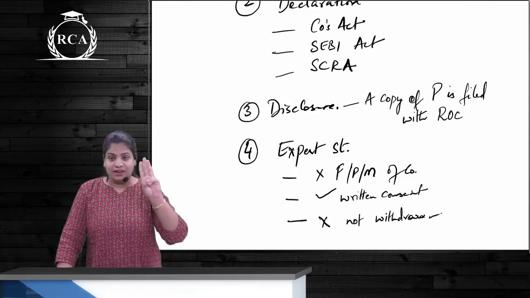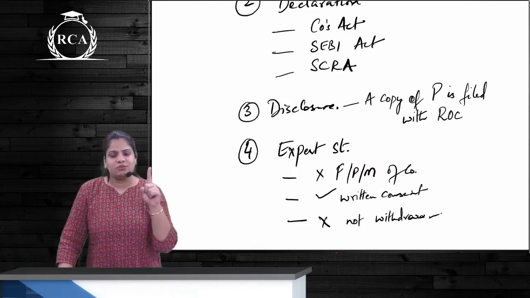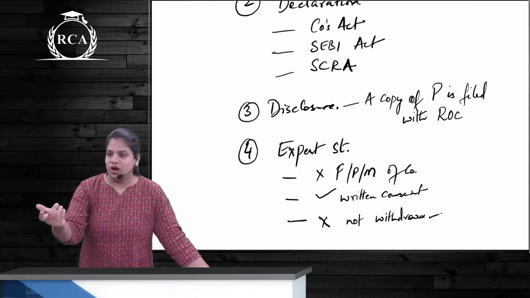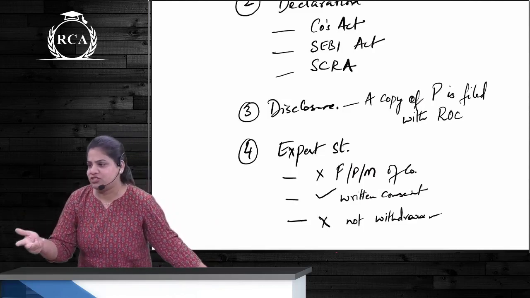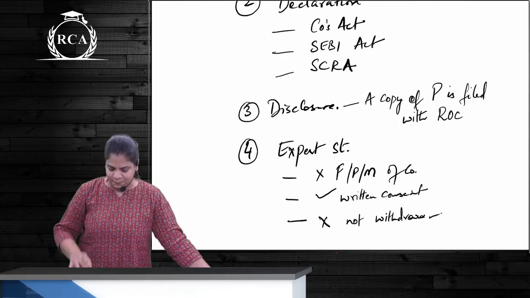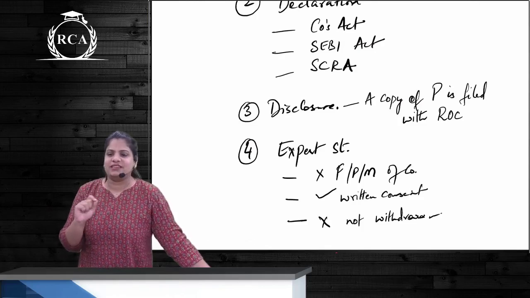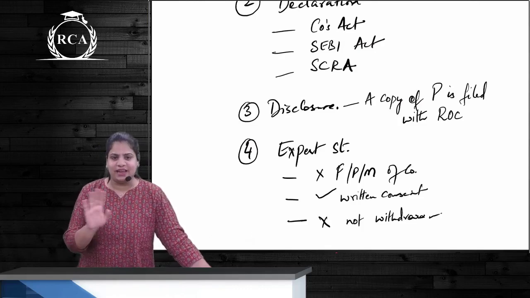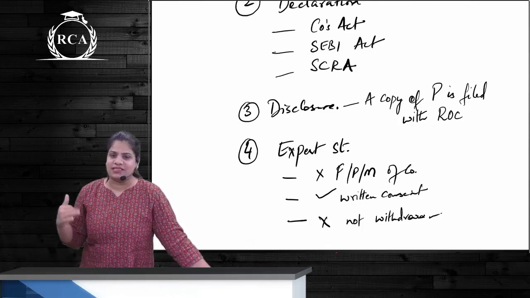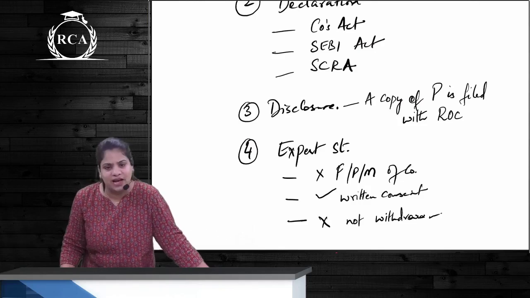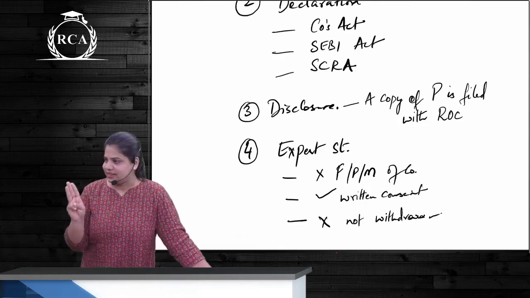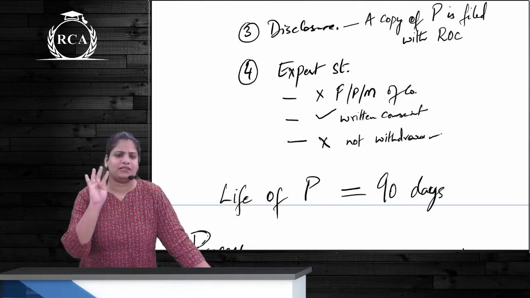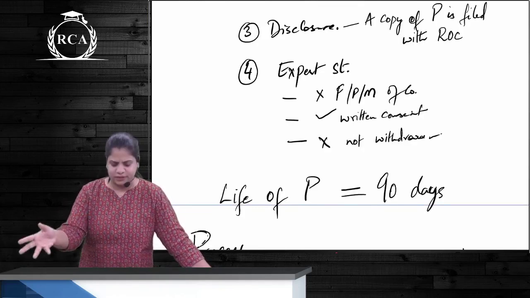Expert statement related 3 points we had learnt by heart. First point is he is not involved in the formation, promotion, management of the company. Second, he has given his written consent before issue of the prospectus, and third, he has not withdrawn his consent before it was filed with ROC, correct? Do you all remember these three? Perfect. Okay. And these four things are present under section 26,